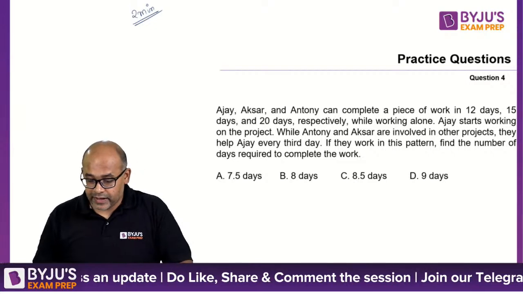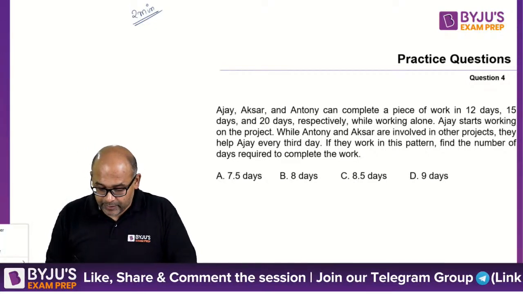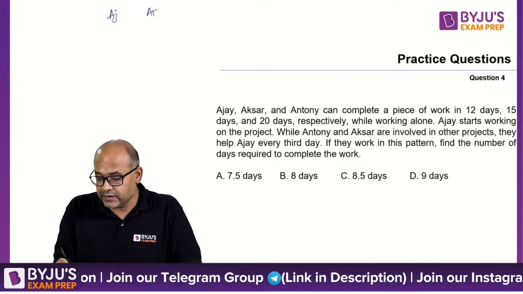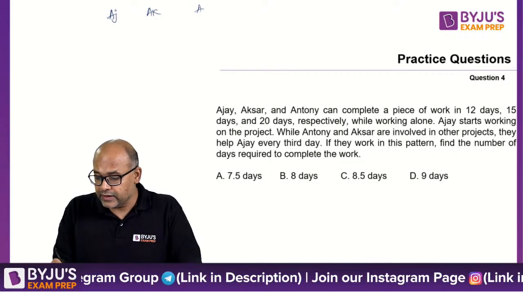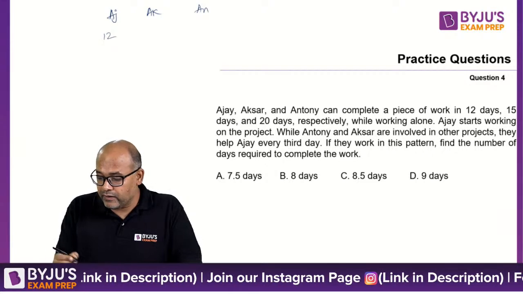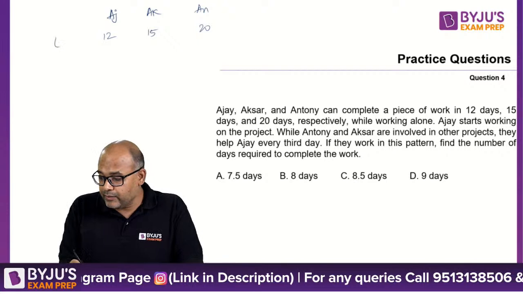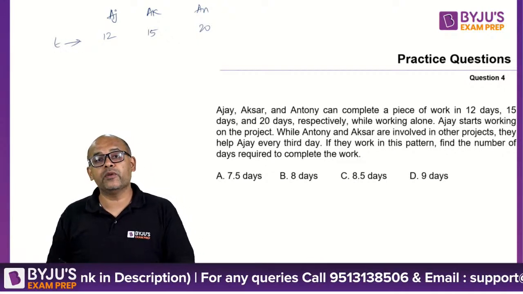So what is happening here? Ajay, Aksar and Anthony can complete a piece of work in 12, 15 and 20 days. So the time ratio is 12, 15, 20.